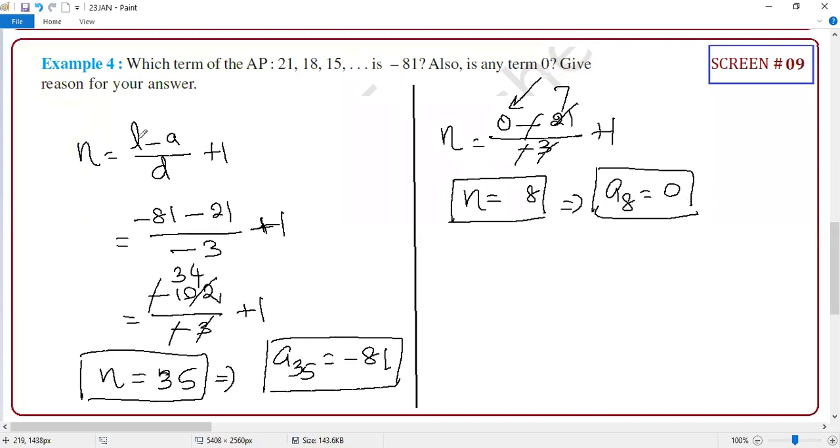That's all. To give a reason, you can say that n is a natural number and that value is 8. So your 8th term is 0. Any doubt on this? No, sir.